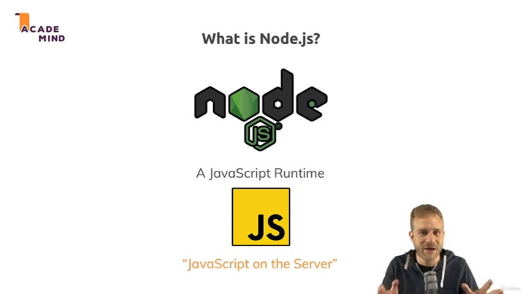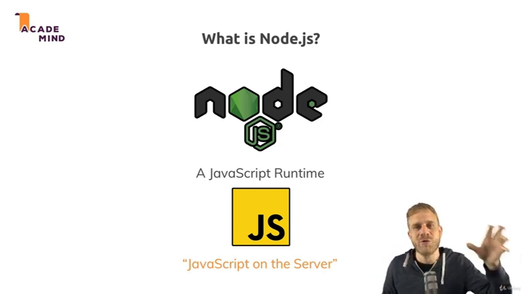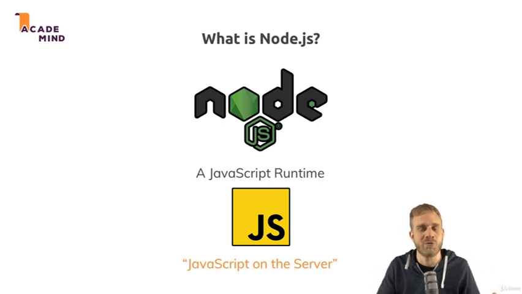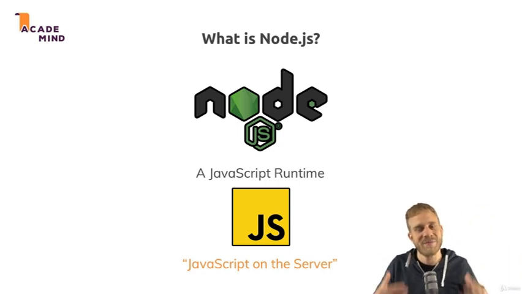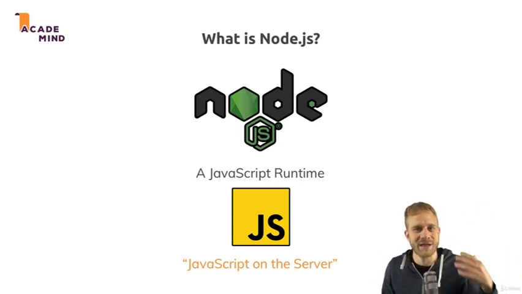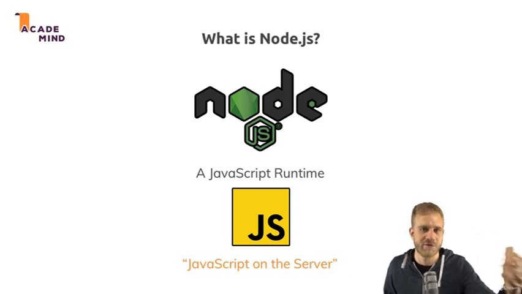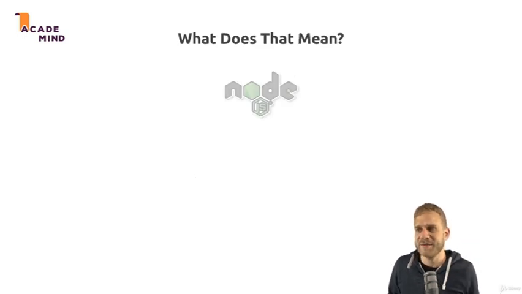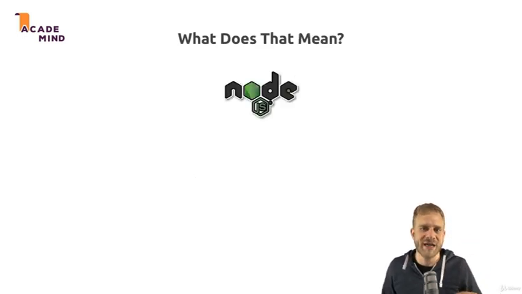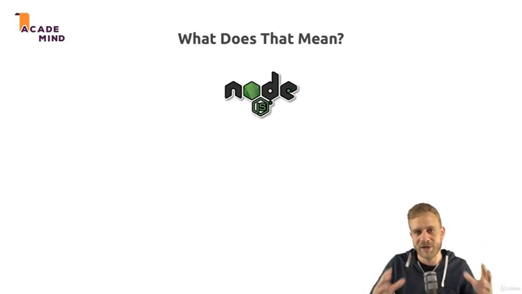So it basically allows you to run JavaScript not just in the browser, but anywhere else, like a normal programming language, like normal programs on your computer or some computer in the internet, effectively making it a great choice for building web applications that run on servers, which are just computers running somewhere in the internet. So in detail, this means that we can use Node.js to run JavaScript outside of the browser. That is the core takeaway.